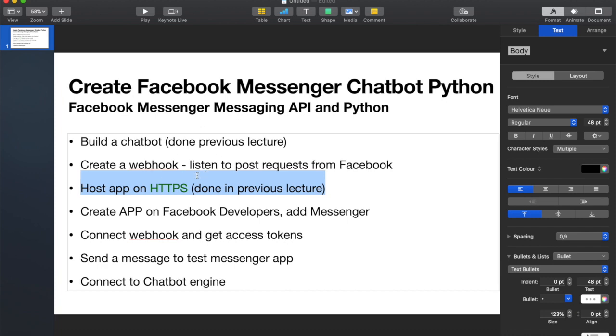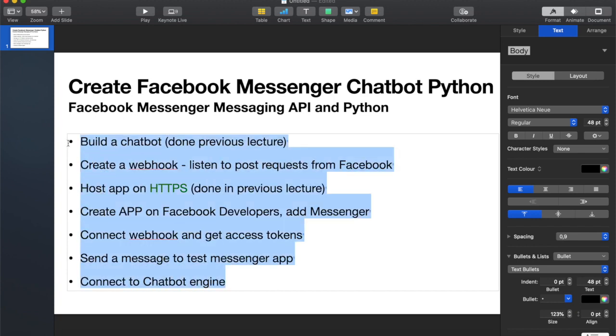Once you've gone through all of that, you can continue, right? So we're going to create the app that is listening on this webhook endpoint. And when we get messages through that endpoint, we're going to process them and then give a response. All right. And then we're going to build the chat and then connect to the chatbot engine, and then we're going to be done. So these are all the steps that we're going to follow in this tutorial. And let's get started. So this first part is already done. We're going to go straight into building a webhook.